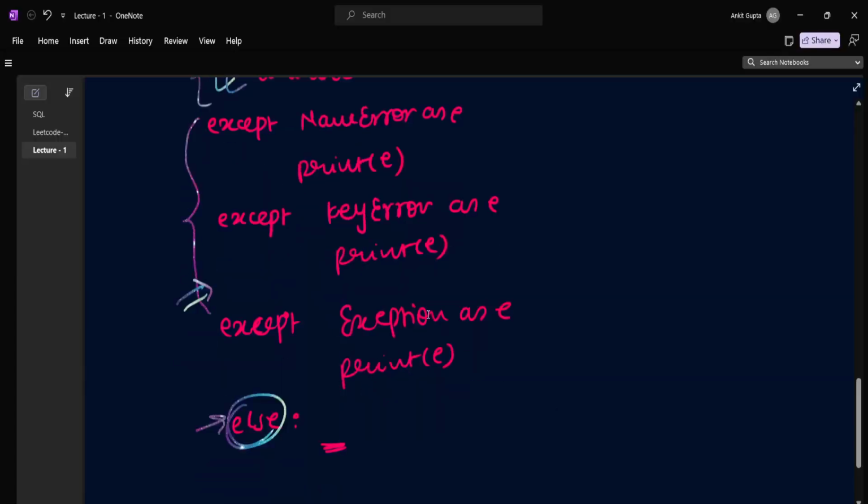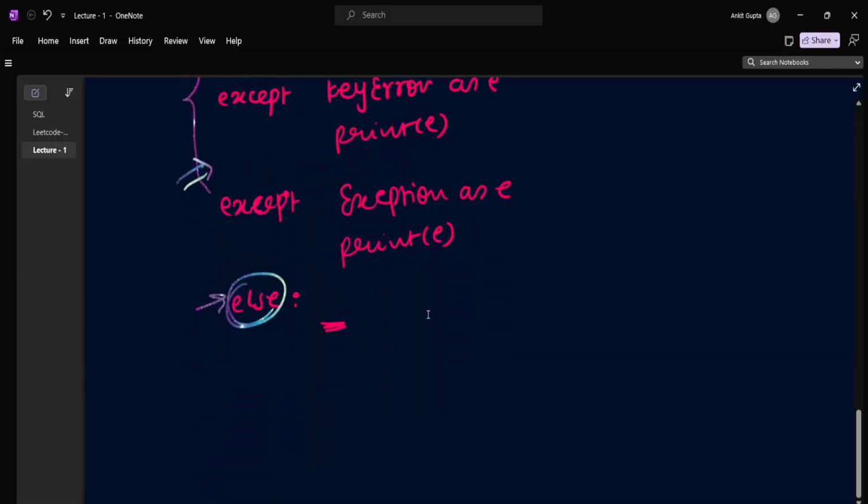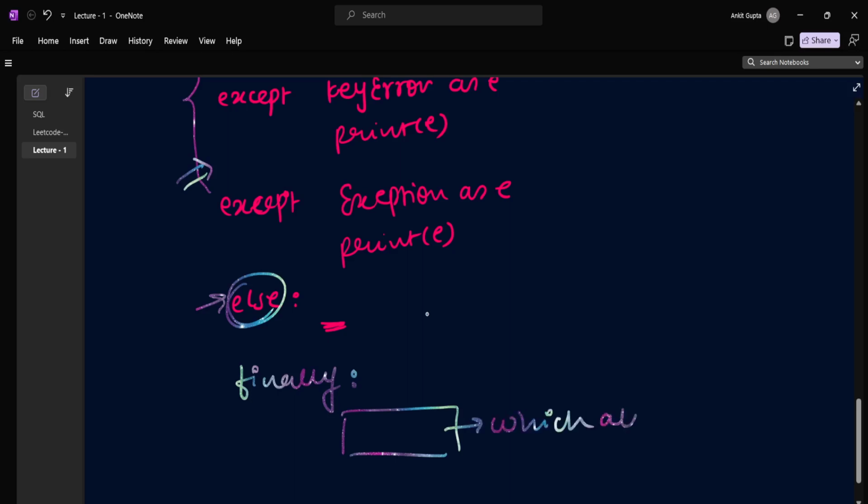So in a program, what happens? You create a database connection, right? You want that database connection to be closed once the execution is done. So there we need a finally keyword. The finally keyword is a block which always gets executed. It doesn't matter if an exception occurred or not, right? So this we'll see in the execution.